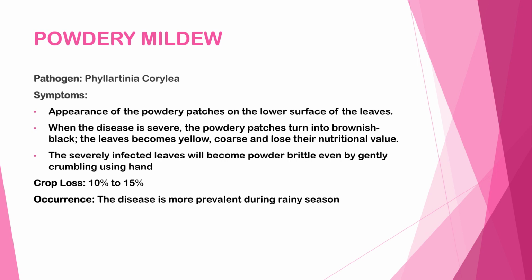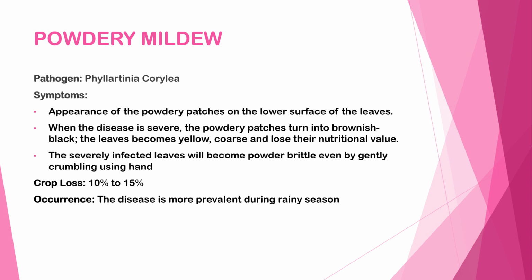Symptoms: appearance of powdery patches on the lower surface of the leaves. When the disease is severe, the powdery patches turn brownish black. The leaves become yellow, coarse, and lose their nutritional value. The severely infected leaves become brittle and turn to powder even by gently crumbling them with the hand. Crop loss is 10% to 15%.